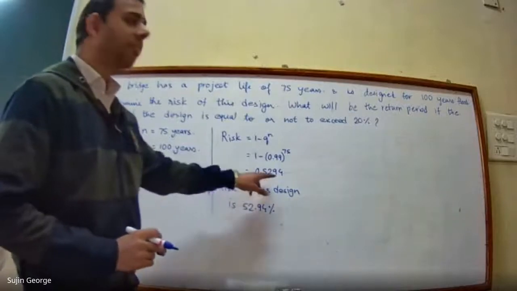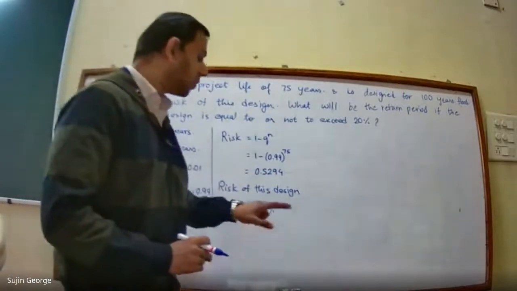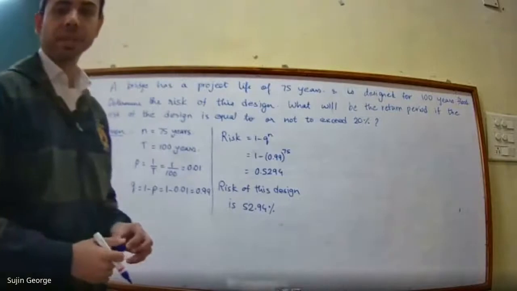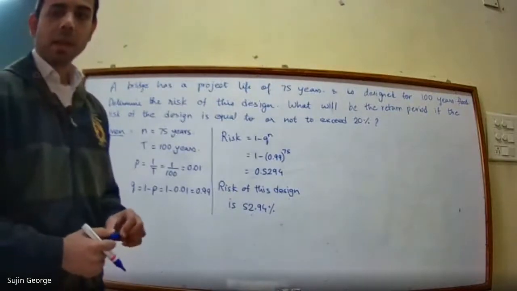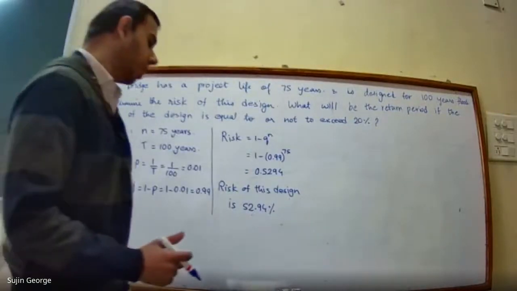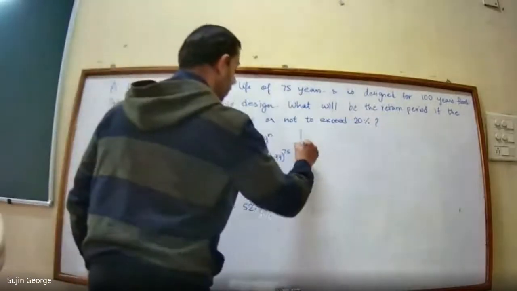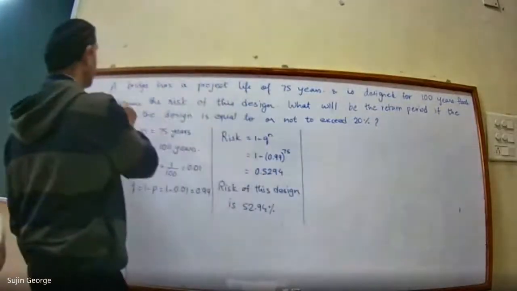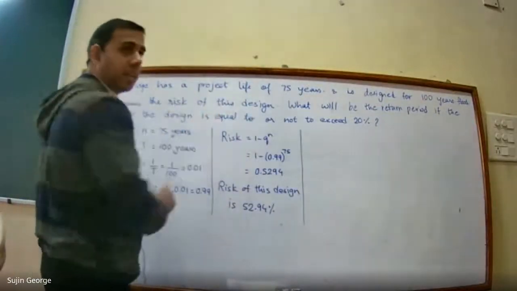So multiplying it by 100, we get the value as 52.94%. Got it? So this first thing you determine is the risk of this design.